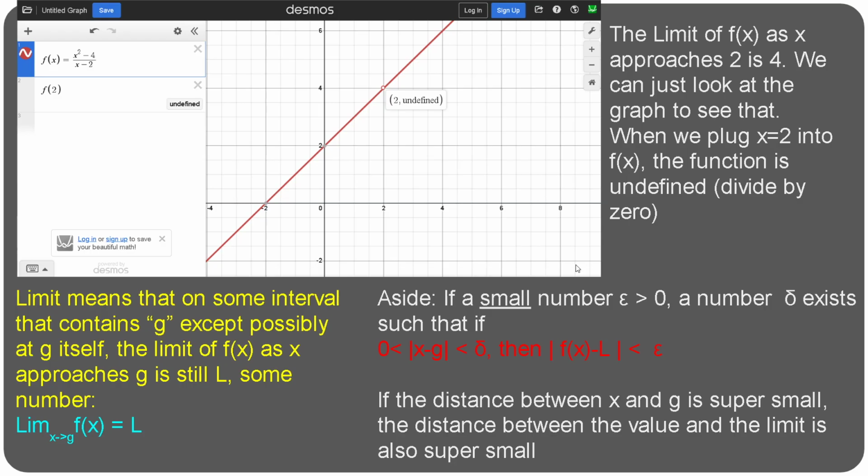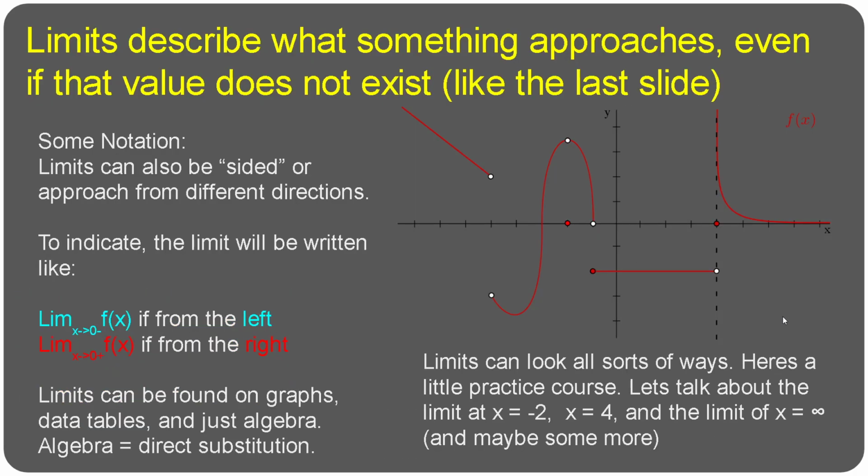A number delta exists such that if the difference between x and the value is less than delta, but still positive, then the distance between the value and the limit itself will be less than that super small number. So basically this is saying that if the distance between x and g is super small, the distance between the value and the limit is also super small. So this kind of shows that the limit exists, if that makes sense. So if you didn't get anything from that, just remember limits describe what something approaches, even if the value itself doesn't exist.